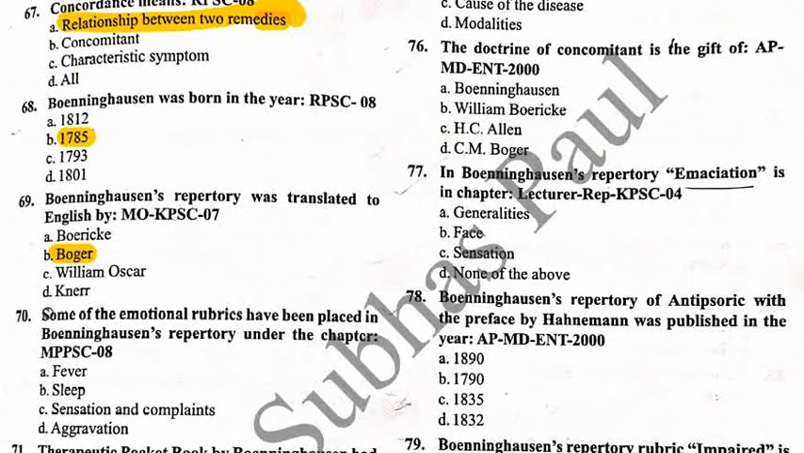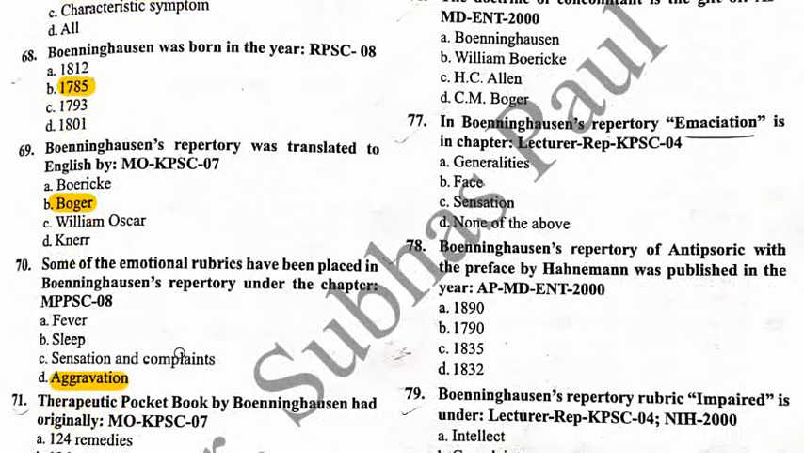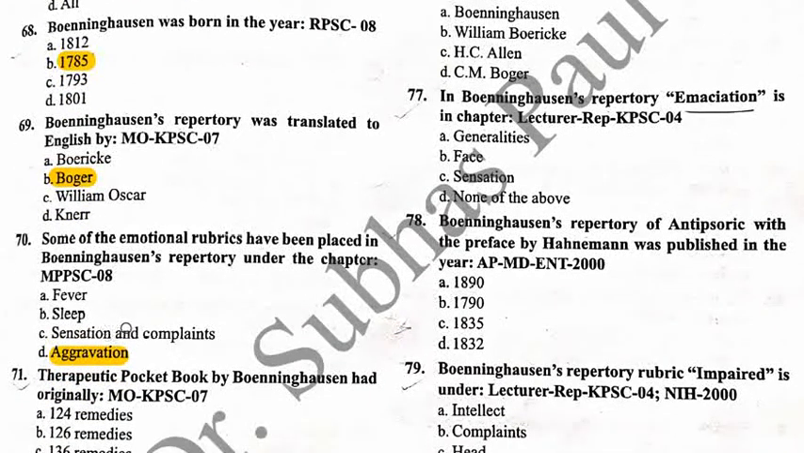Next question: some of the emotional rubrics have been placed in Bonninghausen's repertory under the chapter: option A fever, option B sleep, option C sensation and complaints, option D aggravation. So the correct answer is option D, that is the aggravation chapter. In the aggravation chapter, some emotional rubrics have been placed in Bonninghausen's repertory, like excitement and emotion, that are found in the aggravation chapter.